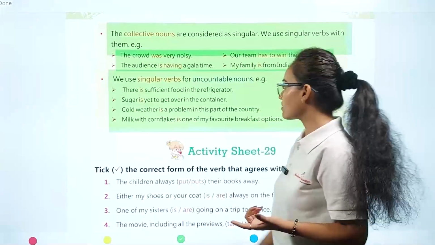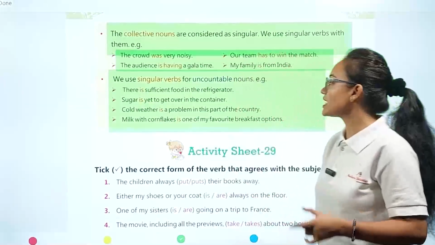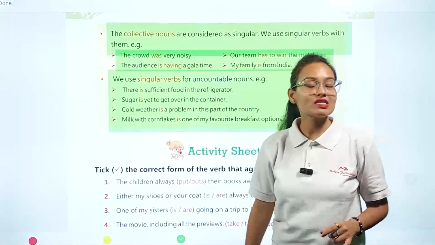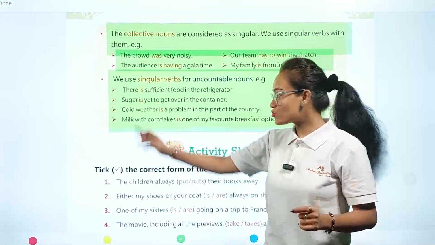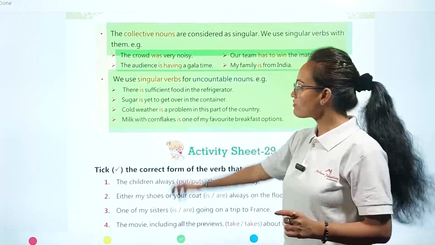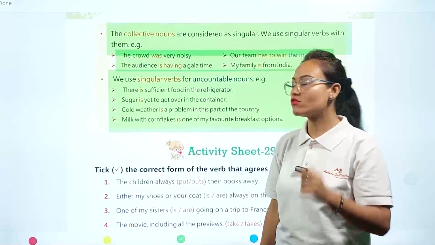Okay, second one: Sugar is yet to get over in the container. You can't count every bit of sugar. It is an uncountable noun. Sugar is your uncountable noun. That's why we're also going to use the singular verb word "is" here.